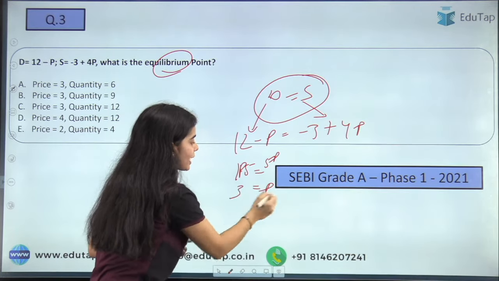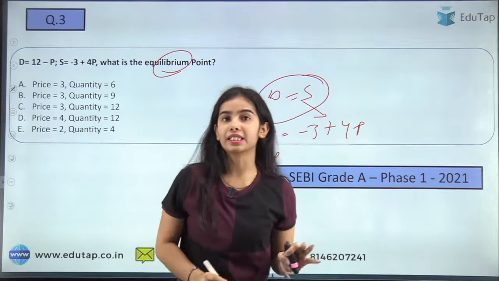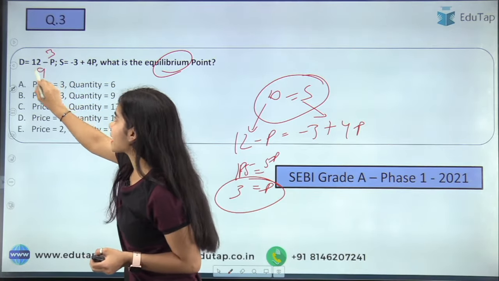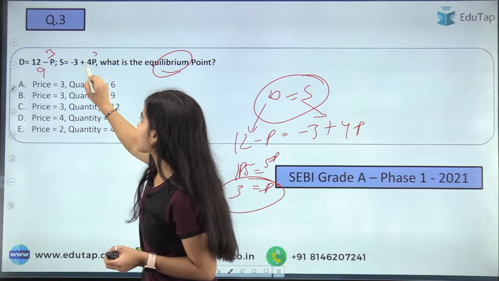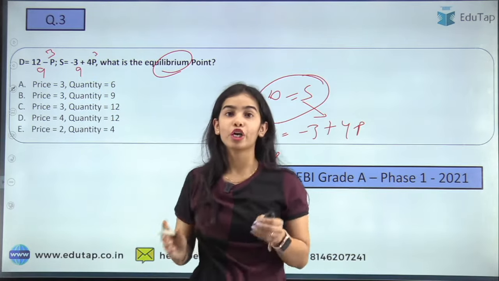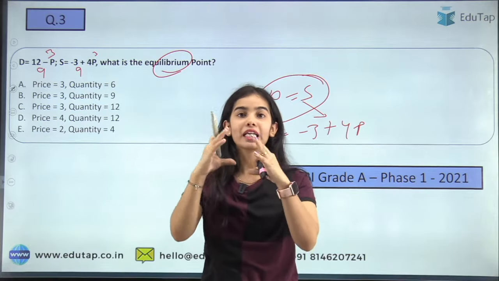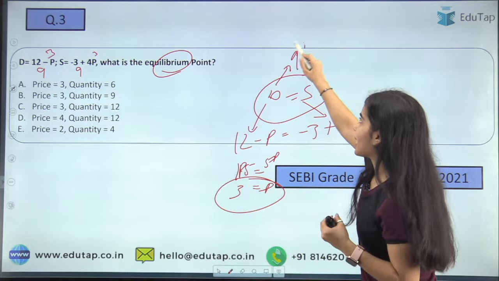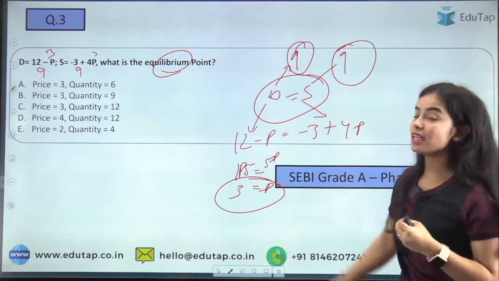So the price is coming at 3. Now here, if you keep the 3 as price, you will get the demand as 9. If you keep the 3 as price, you will get the supply as 9 also. So you can see that the supply and the demand are equating, and that's why there is the equilibrium in the market, because the demand is of 9 products and the supply is also of 9 products.